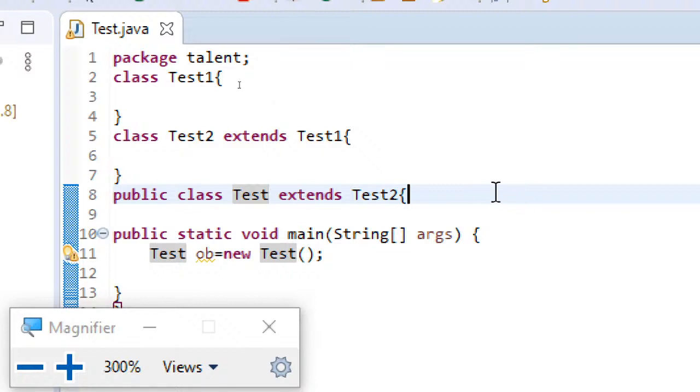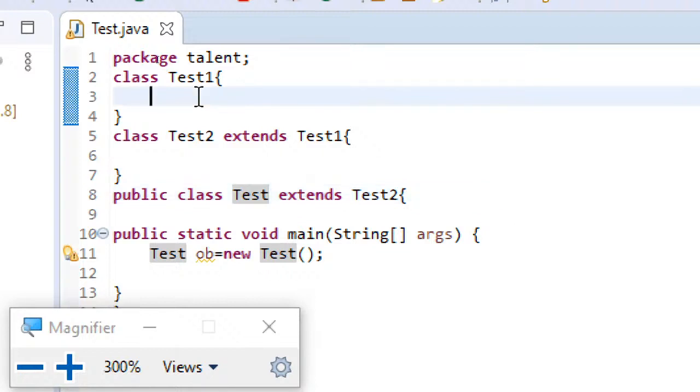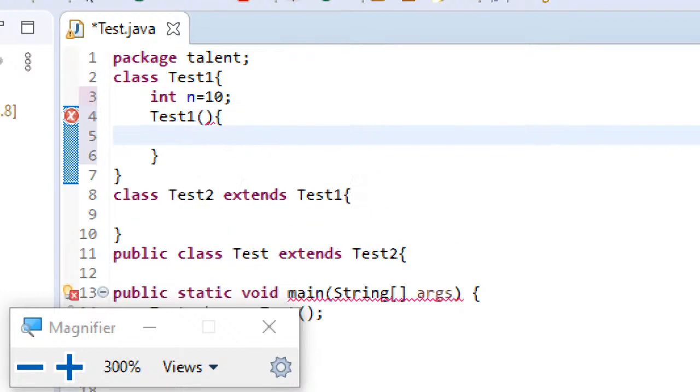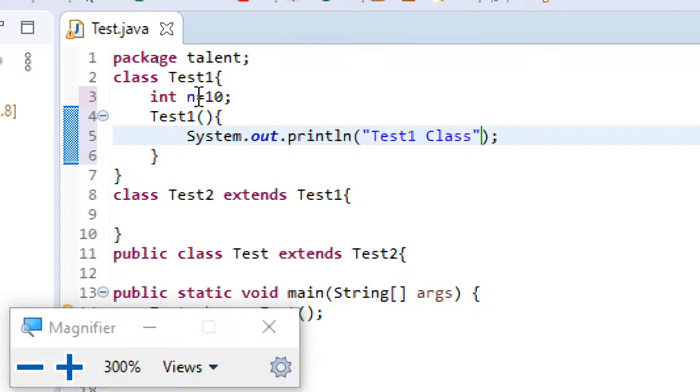Now here, let me define a variable int n equal to 10, and also define a constructor of its own, test1, and just display some message with sysout: "This is a test1 class."